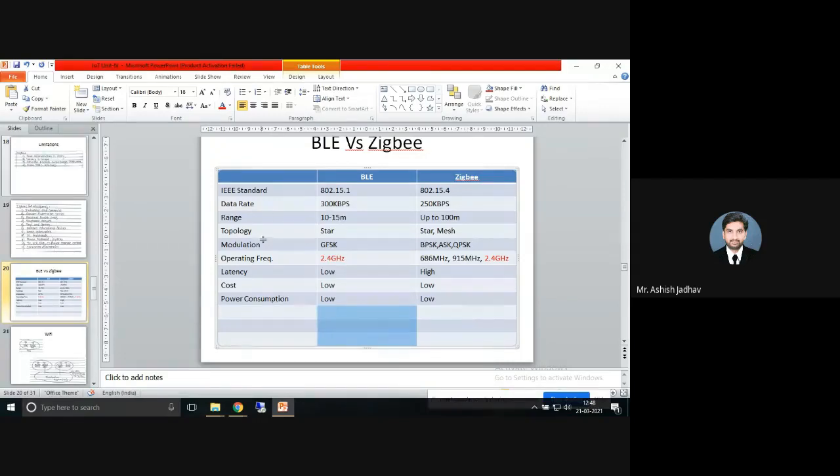So how many points have I generated? 1, 2, ... 9 differentiating points I have suggested. So I leave it to you. You can add a couple of points here, differentiating points, by referring to the internet resources. Right. So with that, let's move on to Wi-Fi.